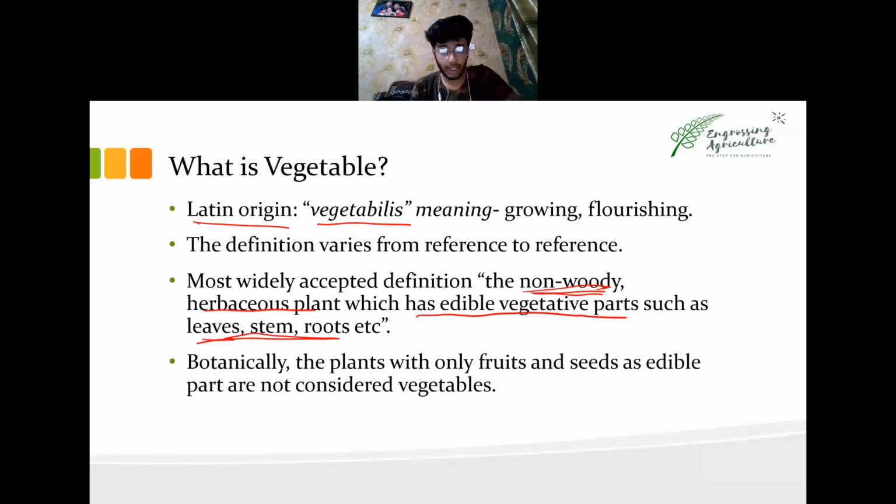Now, botanically, always remember the plants with fruits and seeds as edible parts are not considered vegetables. Botanically speaking, a fruit is a fertilized, swelled ovary. If the swelled ovary is the edible part, that is a fruit. Plants whose edible part is a fruit or seed, such as walnut or almonds, are not termed vegetables. So this will clarify the next topic.